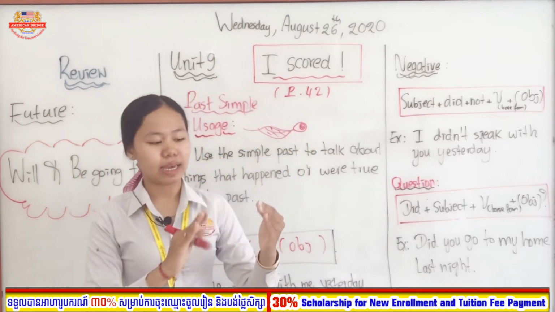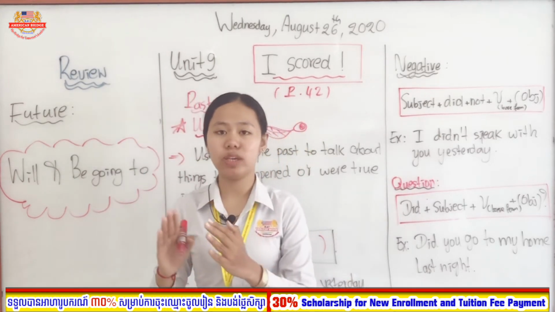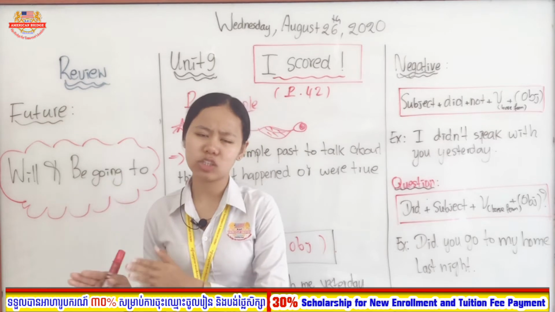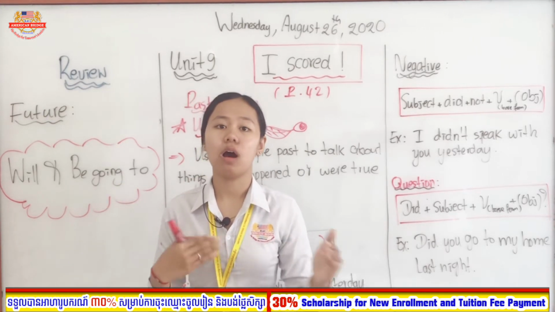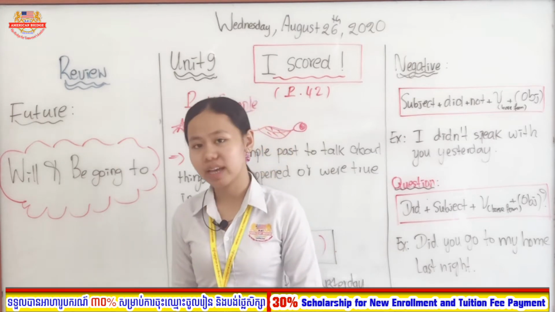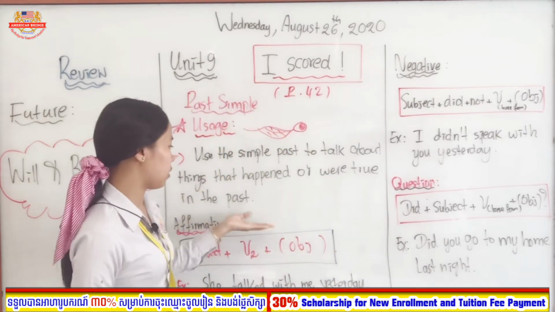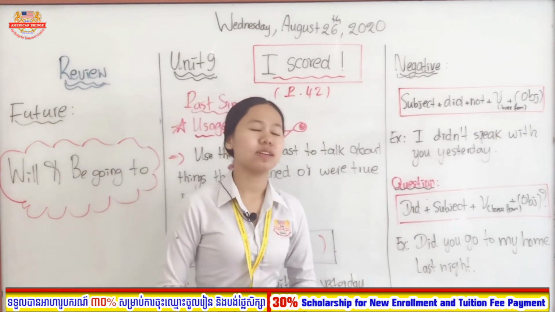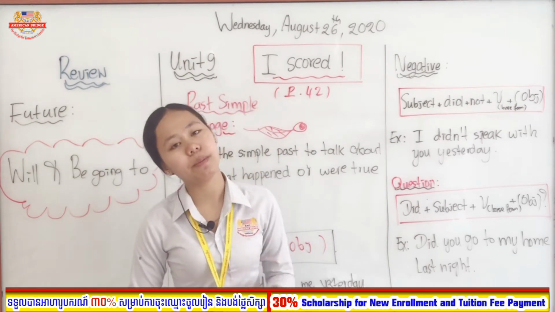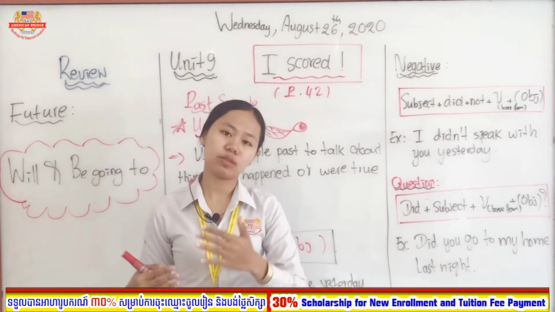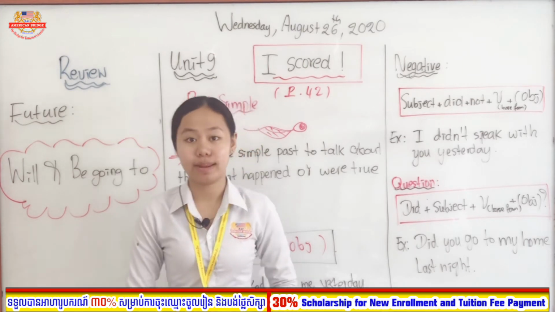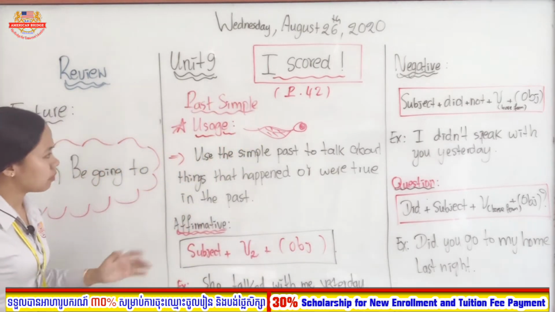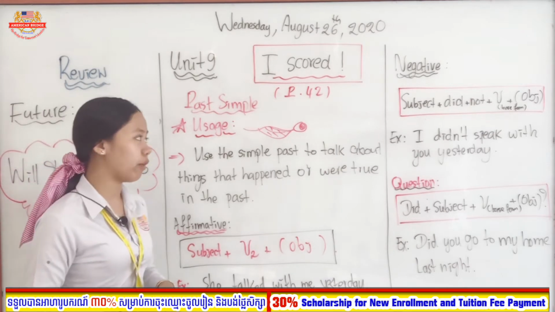So you see, when we use past simple, it talks about the action, or about things that happened in the past, or things that were true in the past. So like I said, I went to Kampot province. So it was true as well, but true in the past. But now maybe I'm in Phnom Penh. See? So moving on to another one, look at the forms altogether.